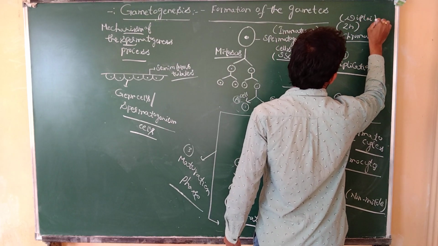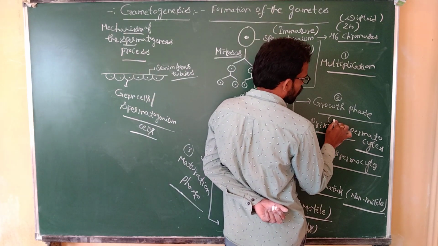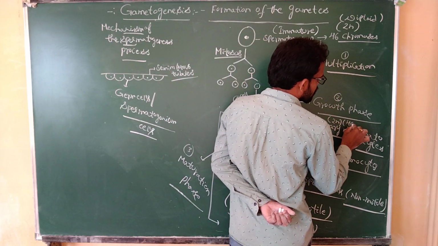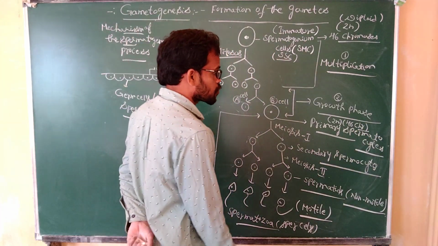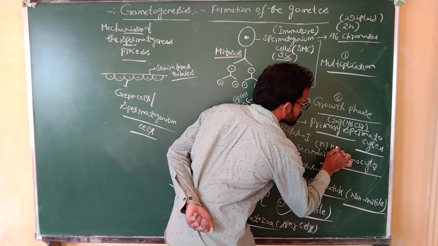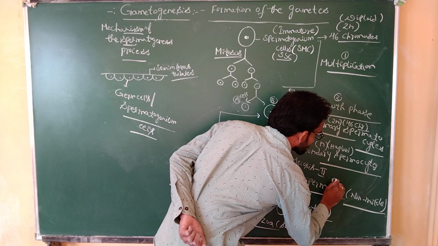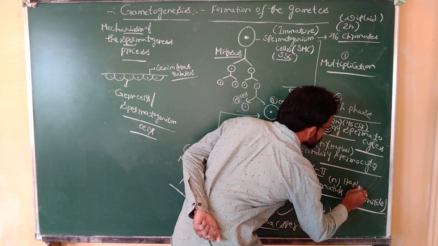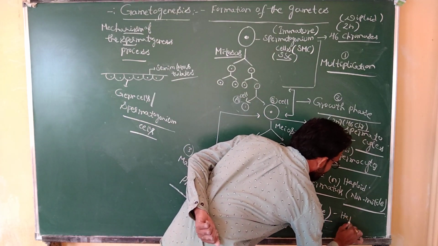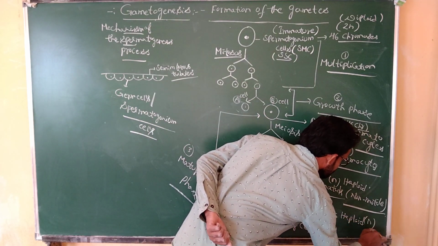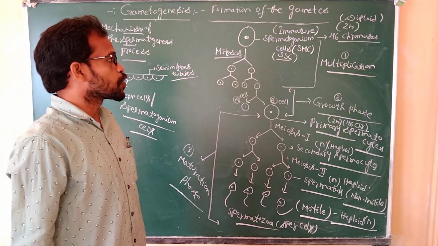This is the diploid multiplication phase. Next, the primary spermatocytes are also 2n, with 46 chromosomes. The secondary spermatocytes are always haploid. Spermatids are haploid, and sperm cells are haploid. The sperm cell consists of 23 chromosomes.